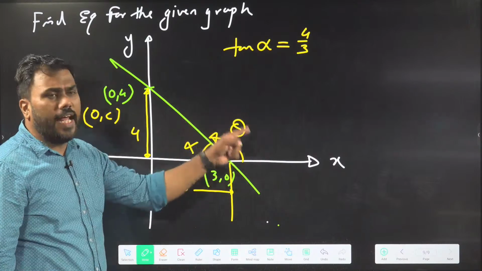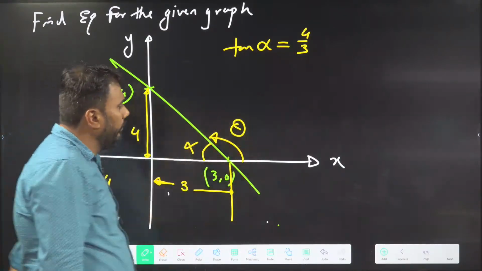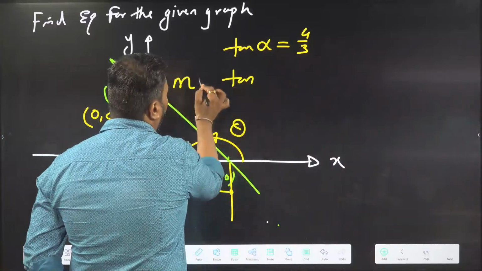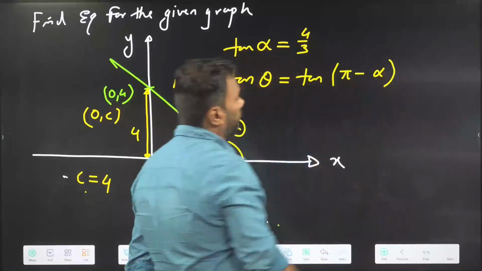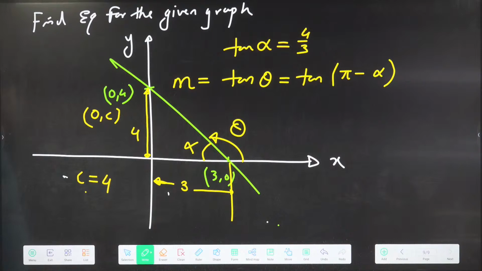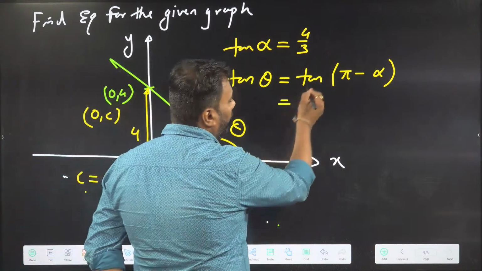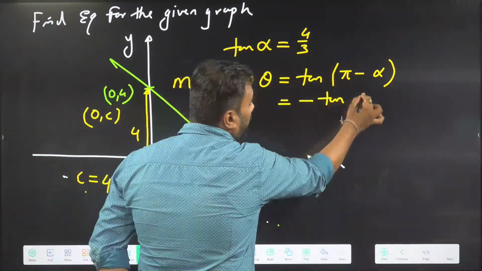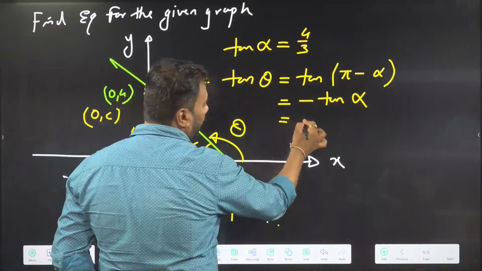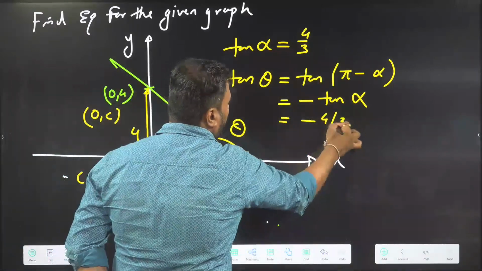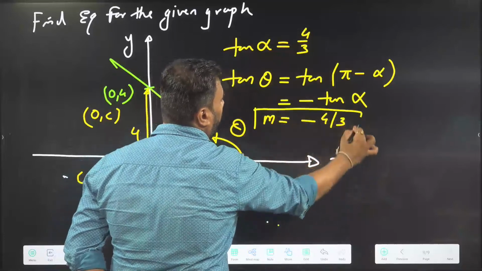But I need tan of this angle. What is the relation between alpha and theta? Slope m is tan theta. But theta can be written as pi minus alpha. Can you see? The value of tan(pi minus alpha) is minus tan alpha. Trigonometry, you must have learned this. Tan alpha is 4/3, so my slope m is minus 4/3.